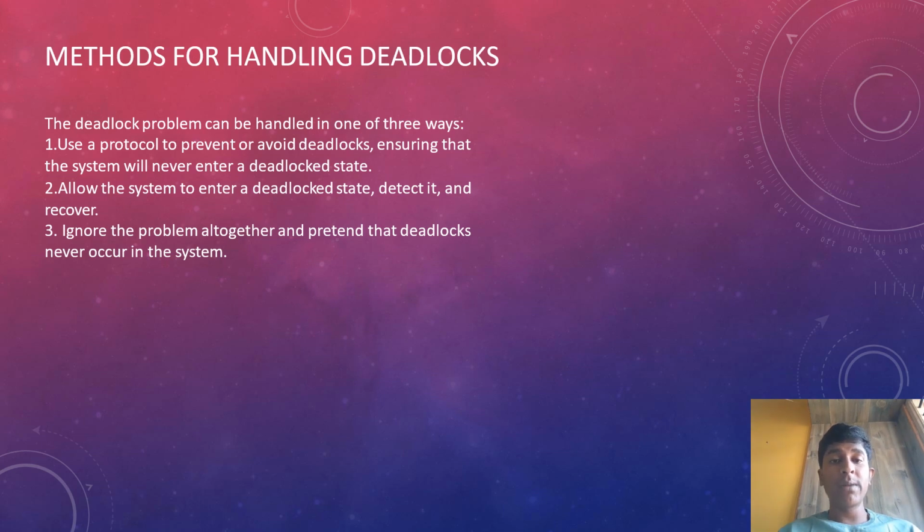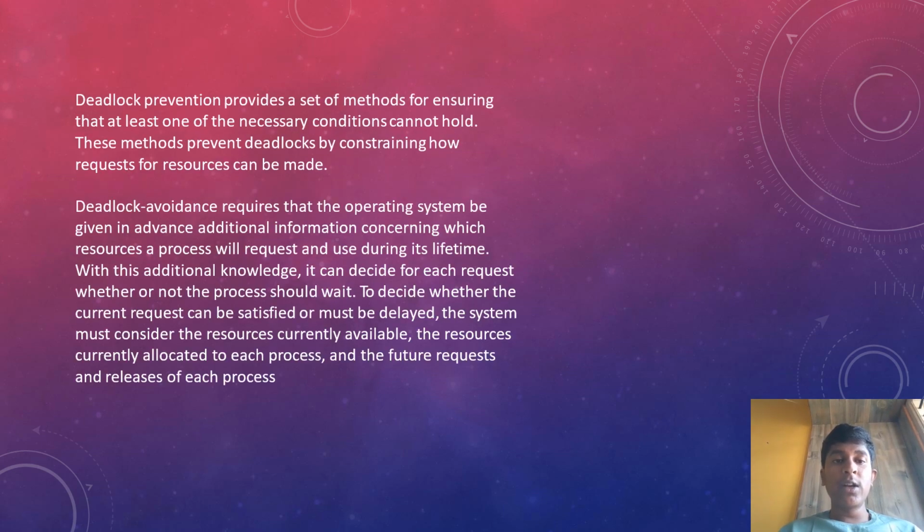Methods for handling deadlock. The deadlock problem can be handled in one of three ways. First, use a protocol to prevent or avoid deadlock, ensuring that the system will never enter a deadlock state. Second, allow the system to enter a deadlock state, detect it and recover. Third, ignore the problem altogether and pretend that deadlock never occurs in the system. Deadlock prevention provides a set of methods for ensuring that at least one of the necessary conditions cannot hold. These methods prevent deadlocks by constraining how requests for resources can be made.